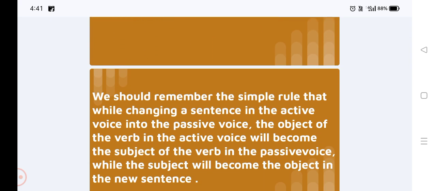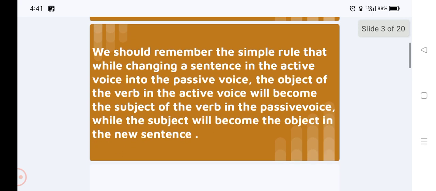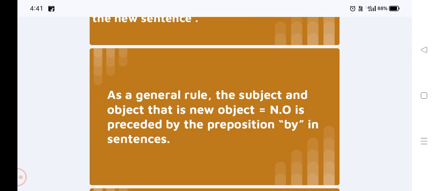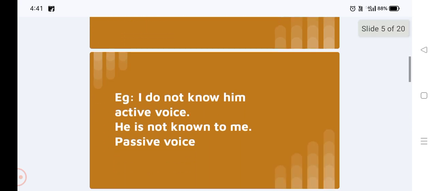We should remember the simple rule that while changing a sentence in the active voice into the passive voice, the object of the verb in the active voice will become the subject of the verb in the passive voice, while the subject will become the object in the new sentence. As a general rule, the new object is preceded by the preposition by in sentences.